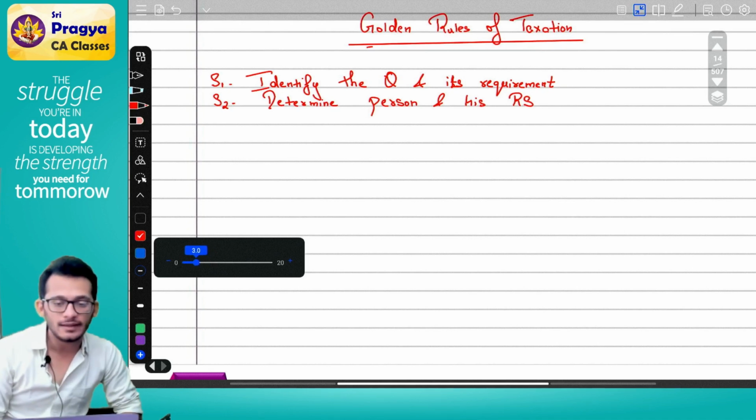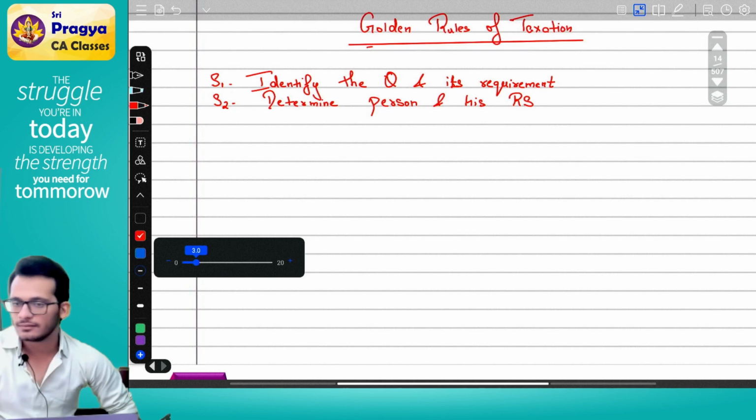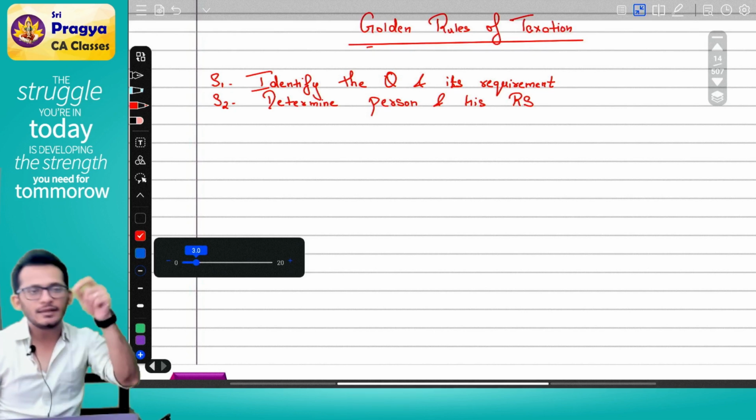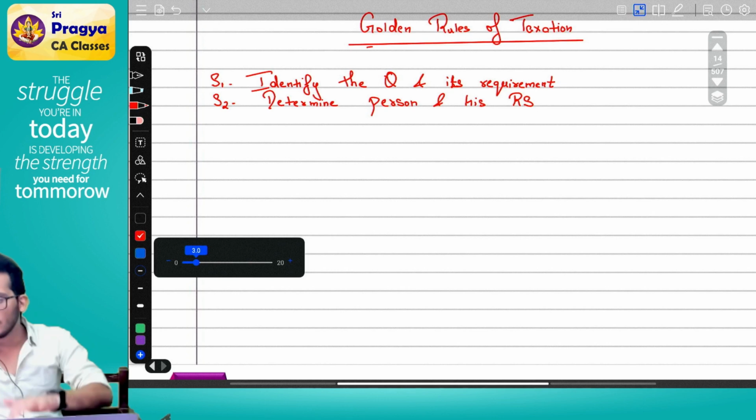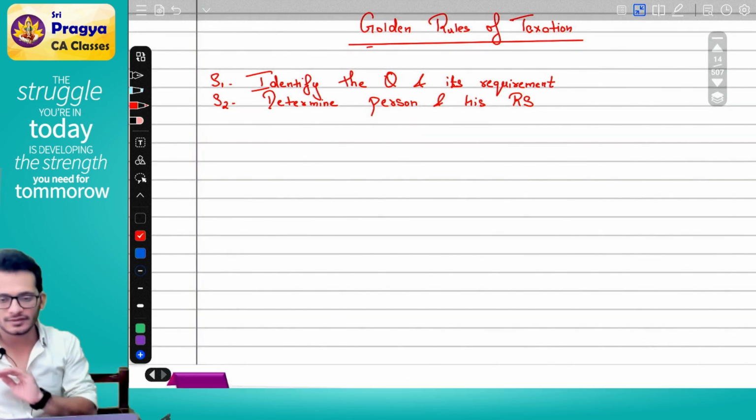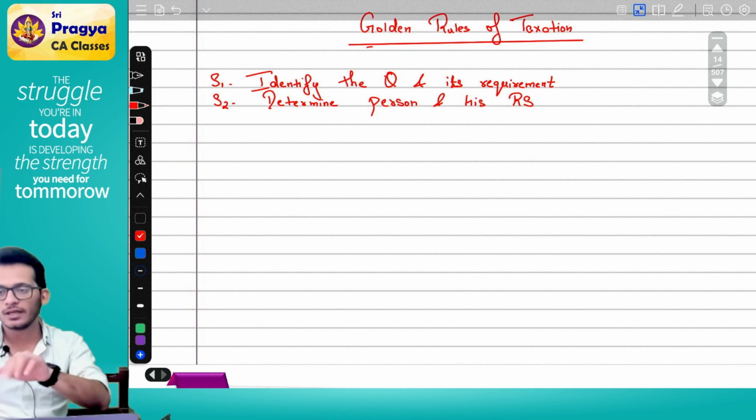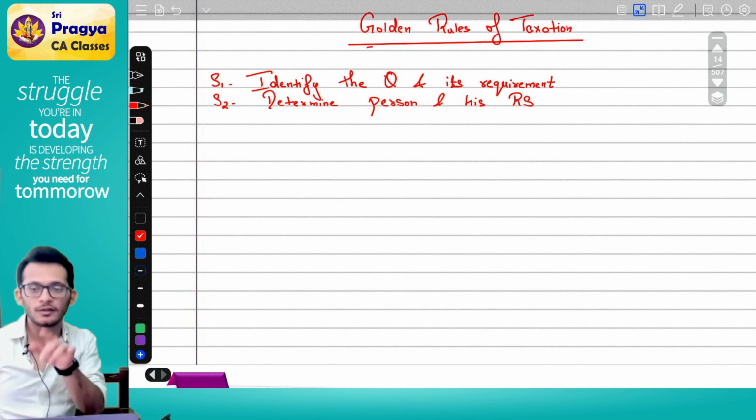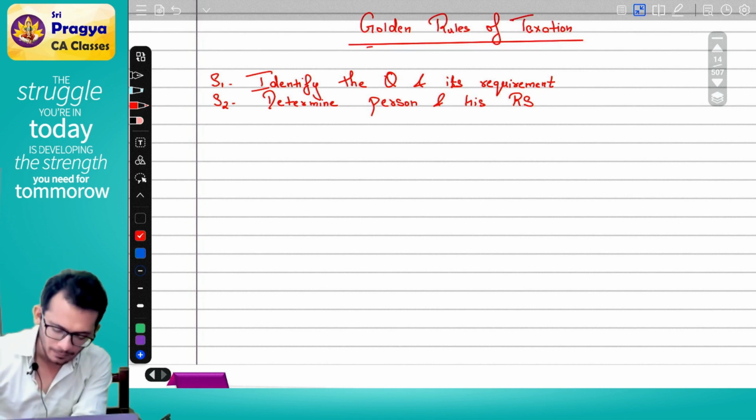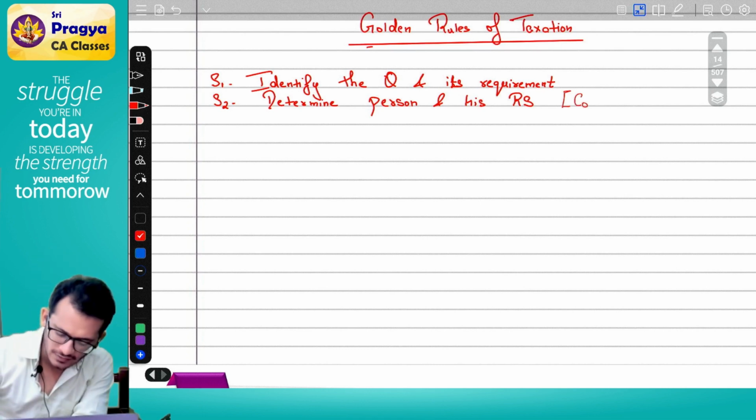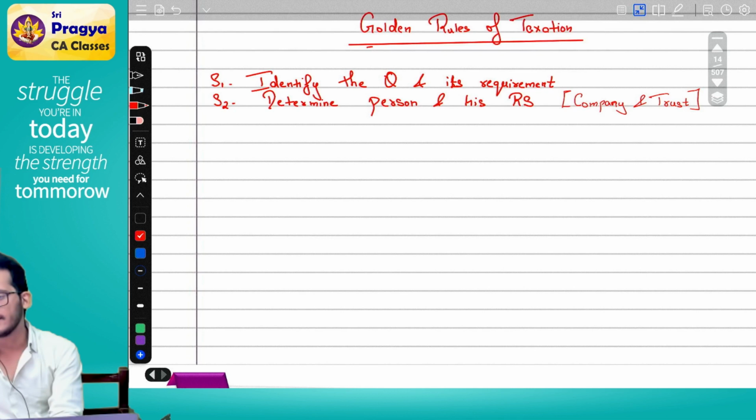Determine the person and his residential status. Now, since you are in finals, let me clarify to you. In inter, when I take a class, I always say individual is the most important person. Companies and all are not tested in inter. It is the opposite for finals. For you, the most important things which are tested are companies and trust.